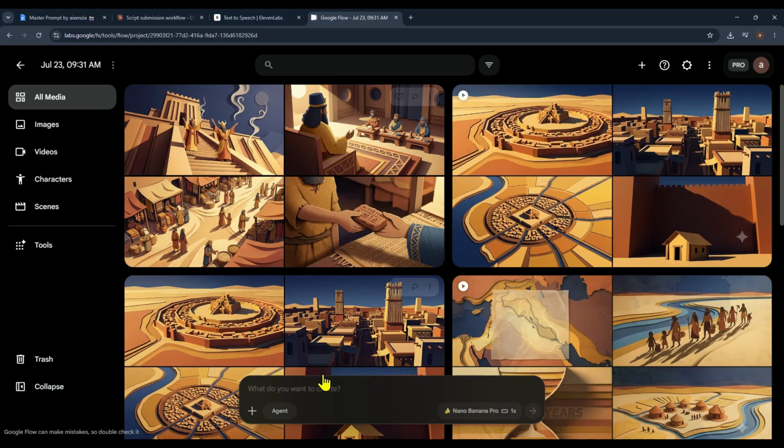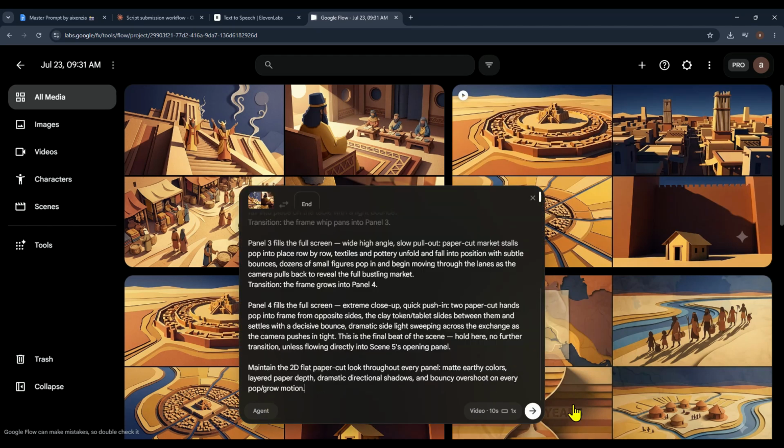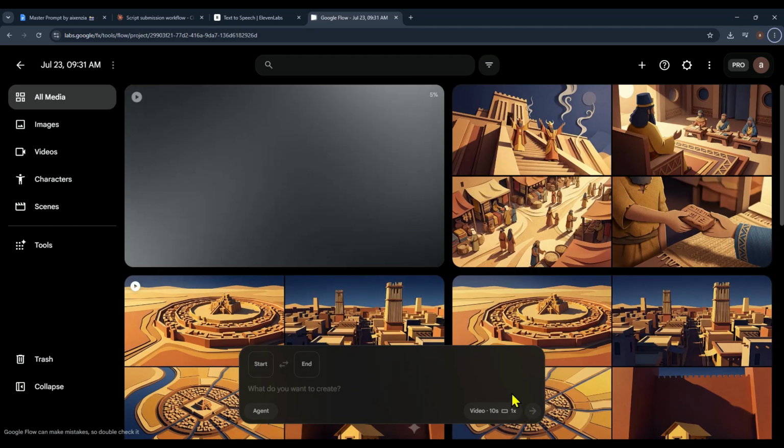Then return to Flow AI, click the three dots on the generated image, choose Animate, paste the animation prompt, and click Generate to start animating the fourth scene.